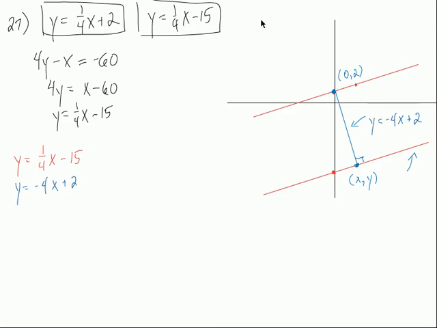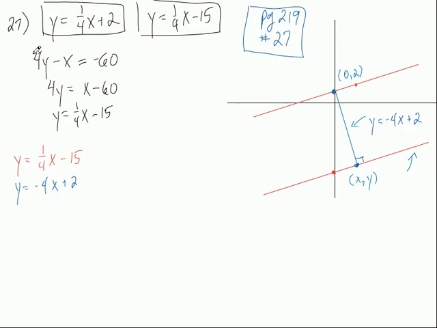Alright, so anyway, this is taken from page 219, and it's number 27. You'll have a problem that looks similar to this on the test. You'll have one problem that looks similar to this. This is the one where you have two parallel lines, and you're trying to find the distance between them.